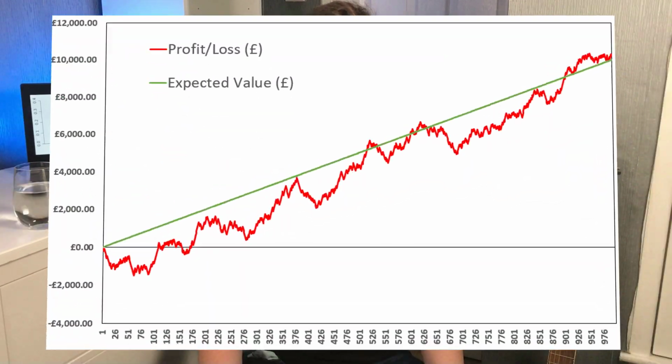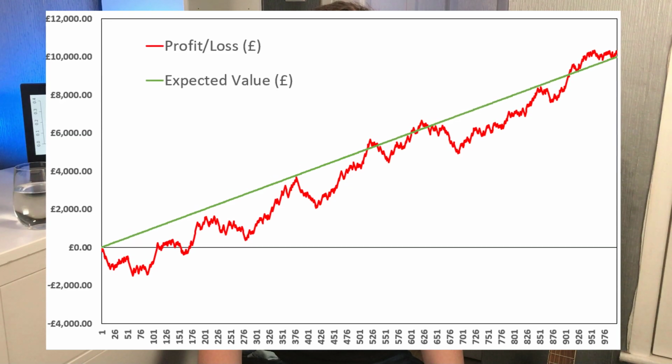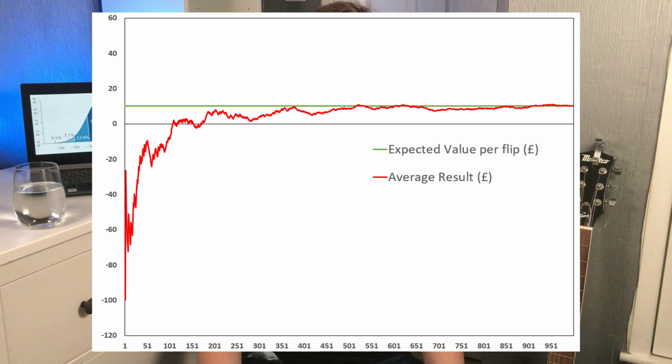So interestingly, in the second example, which we calculated the expected value to be £10, what do you think the graph might look like now when we plot expected value versus the result of the 1,000 coin flips? This is the same set of coin flips, but you get a massive return on the investment of this bet. I'm also showing the same result on the average return against expected value to show you how close the results actually map onto the expected value.